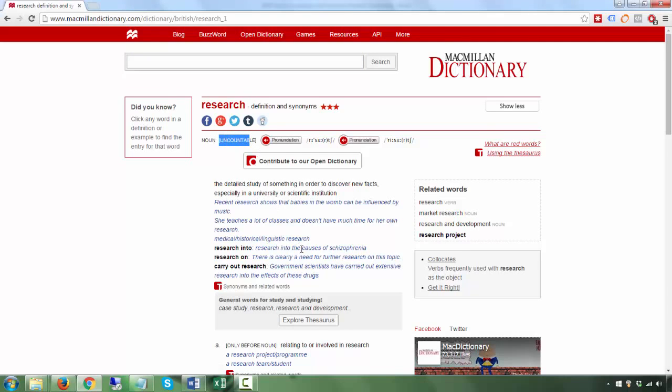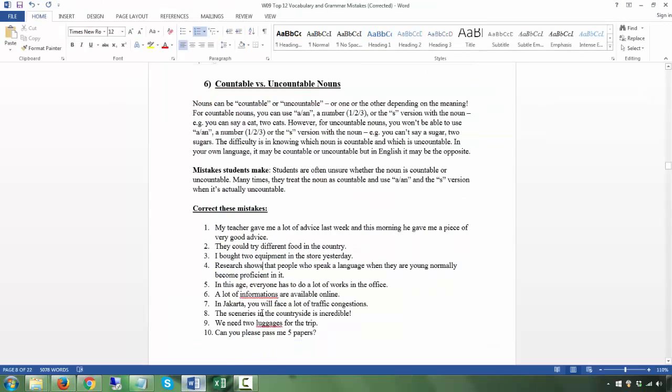So research is not countable, you don't put an S. And sometimes there could be words which are used in both countable and uncountable meanings, okay? So that's why it gets a bit tricky. But equipment is always uncountable, research too, uncountable. Food sometimes is used in a countable way, but most of the time you should use it as uncountable, and advice is uncountable.